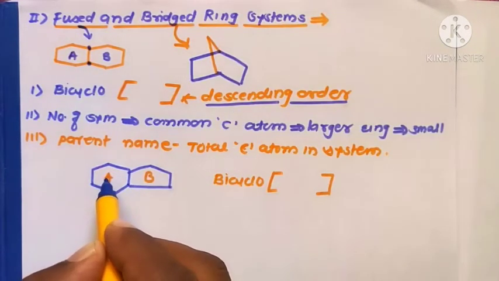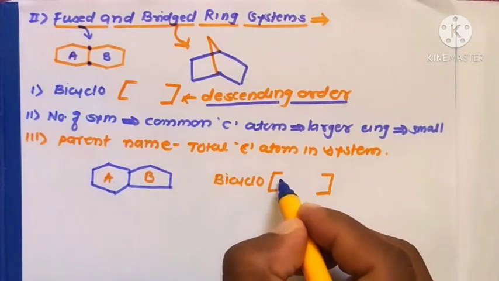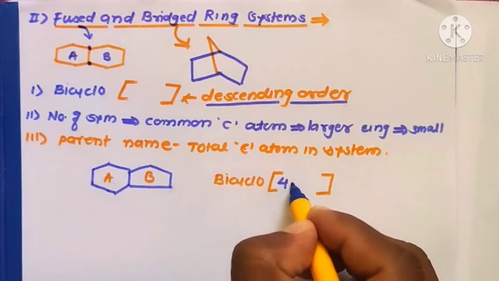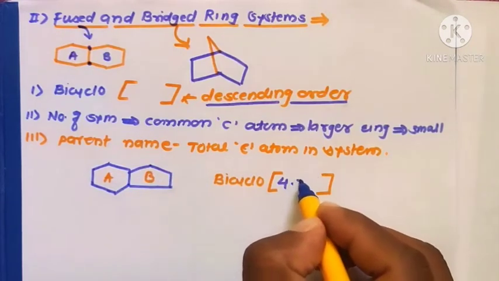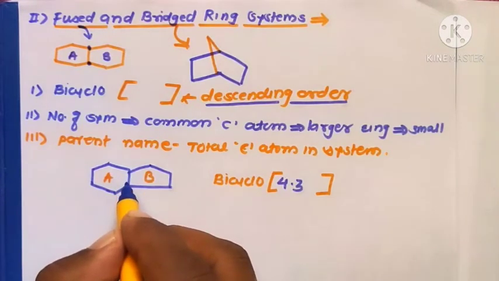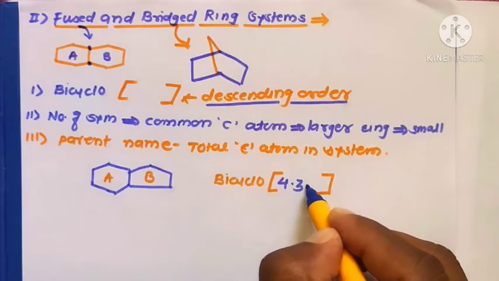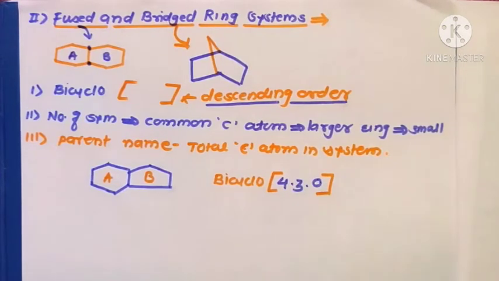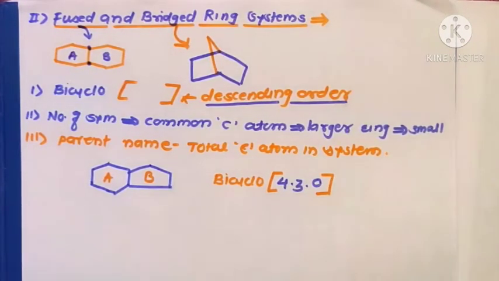Therefore, ring A contains 1, 2, 3, 4, that is 4 dot. Ring B contains 1, 2, 3, and here there are no bridging carbon atoms. Therefore you write 4.3.0 in the square bracket.